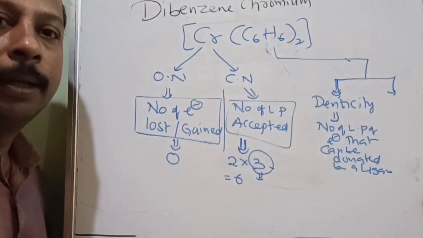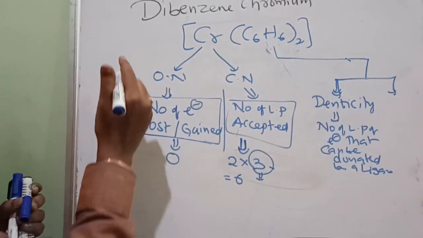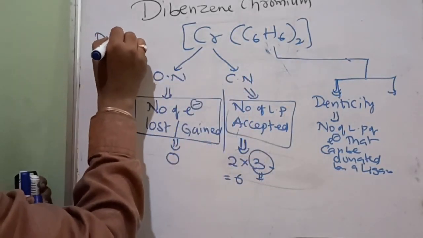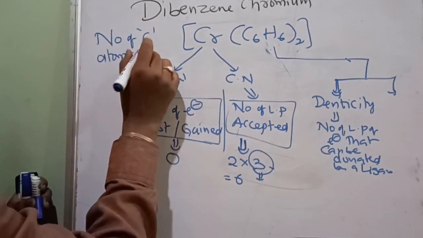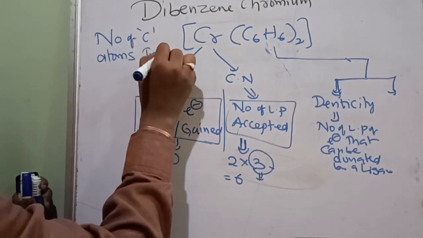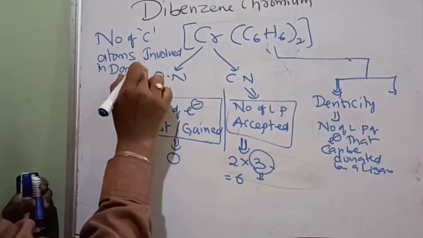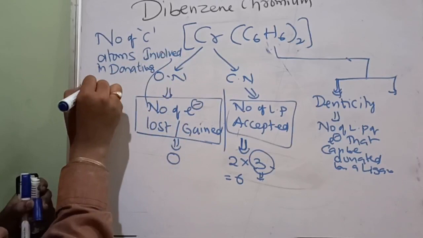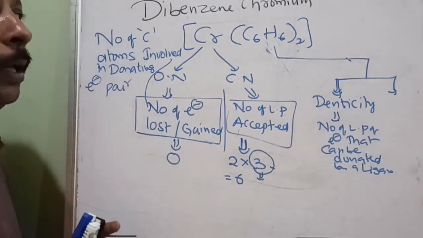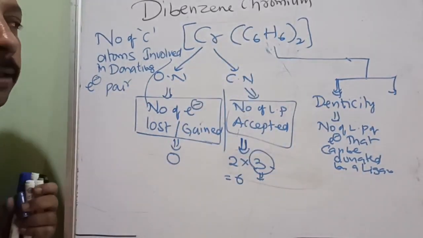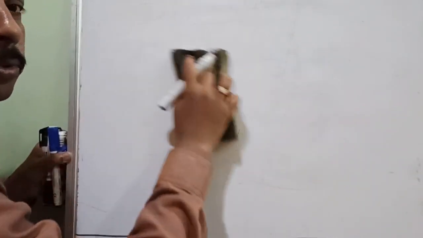The question is about hapticity. So hapticity is this. I will clearly write it. Hapticity is the number of carbon atoms involved in donating a lone pair or electron pair. Is it understood? This will be clearer when I explain through the diagram of benzene. Then I will ask a question to check whether you understood or not. That also I should come to know.